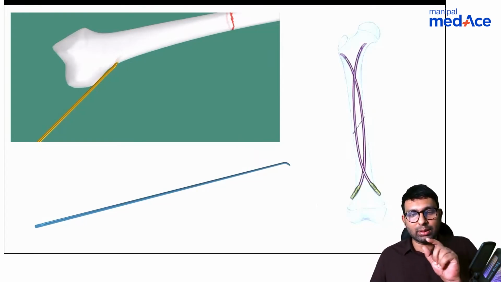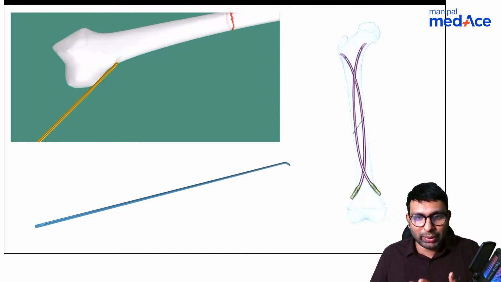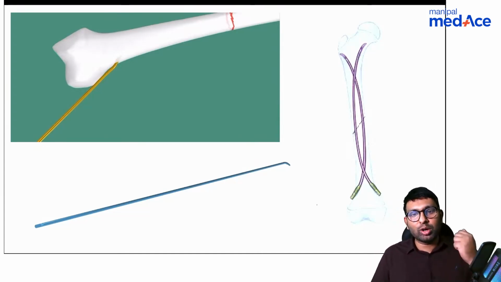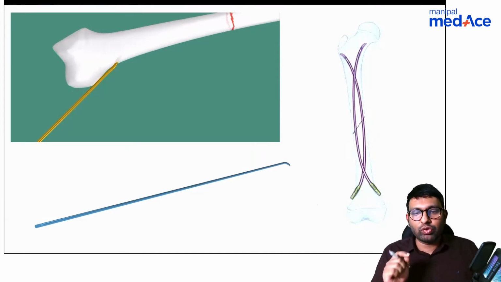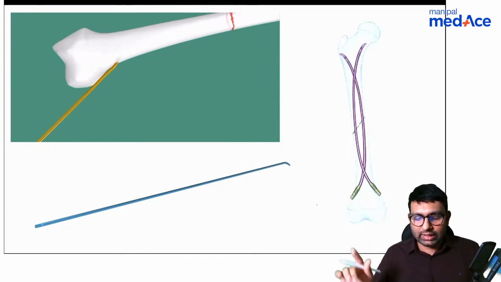It is a titanium elastic nail system. So why do we use this? In pediatric fractures, we cannot put these big nails. We cannot do nail fixation, or even in forearm fractures, we cannot do nail fixation. But what we can do is we can use these elastic titanium nails or thin nails, which you can see how they are being inserted.